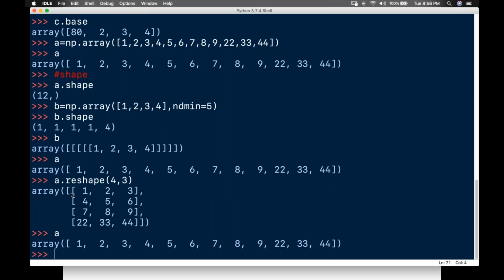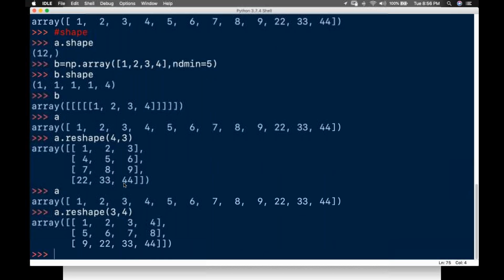This is my reshaped array: 4 outer dimension, 1 2 3 4, and the inner element is 3. All right, I can do the vice versa also. 3 comma 4 also I can do. So I can reshape this array. Look how easily we are reshaping it.